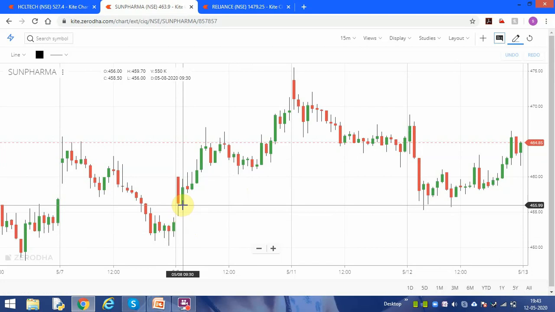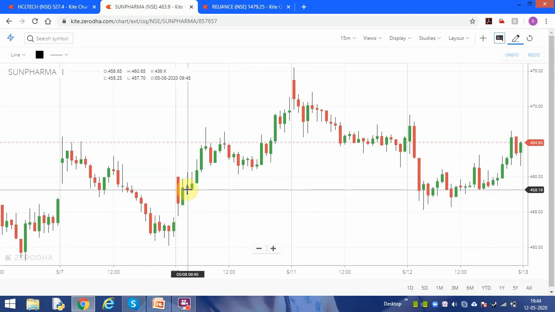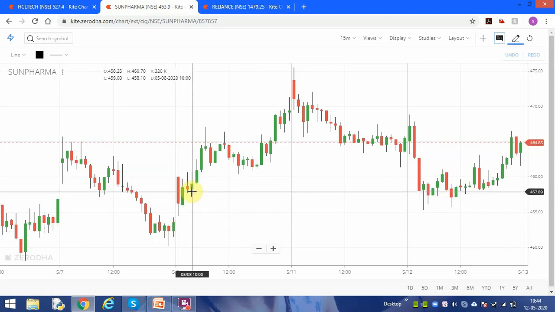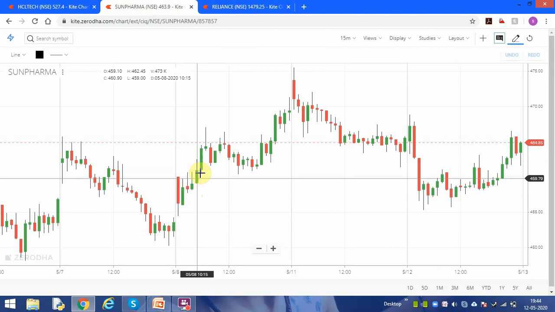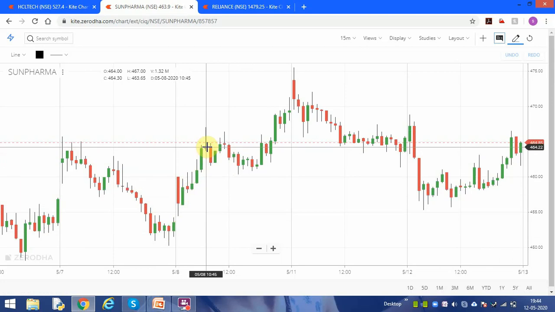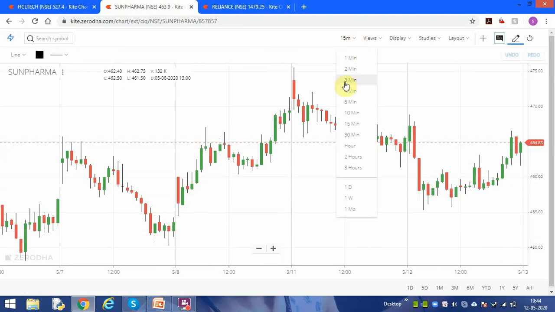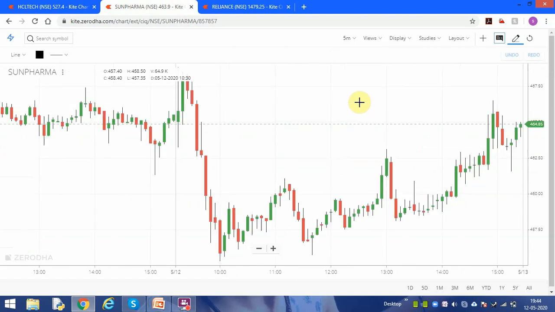It is the 9:30 candle. I bought here. If I take a profit from here also, 457 to 463, 20 rupees profit. So you see a lot of profit is there, and you are not using any indicator on that. Let me take the 5-minute candle, which I told you.